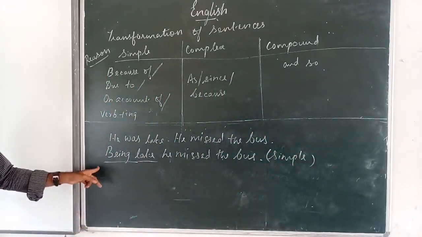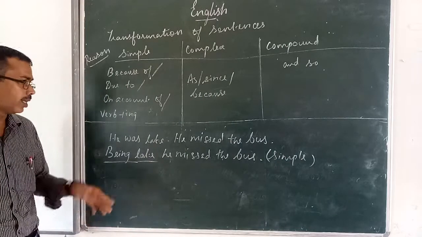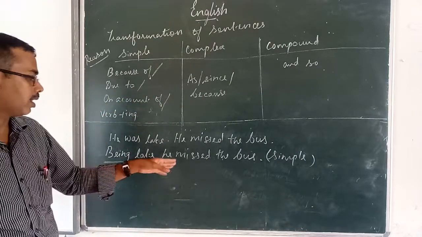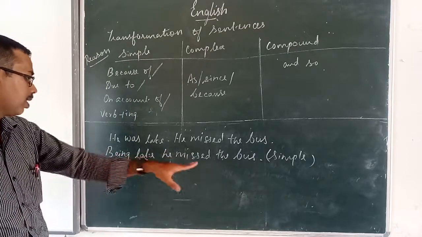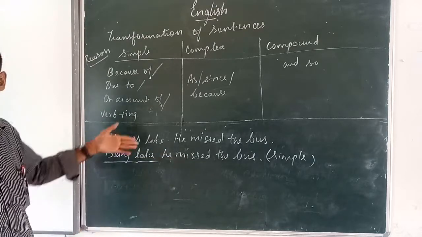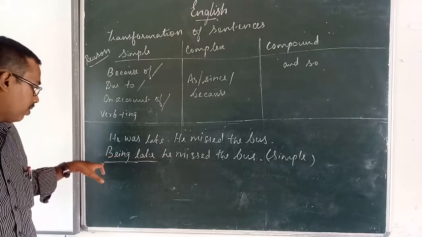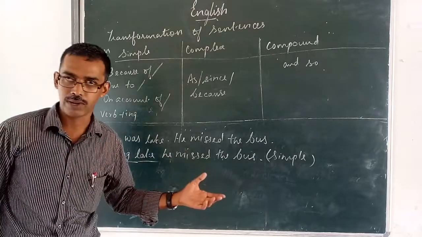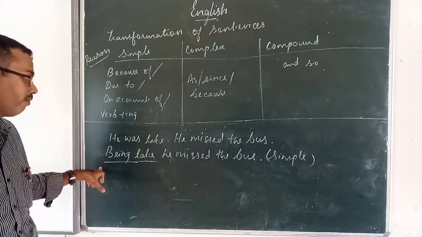When you have to change to complex sentence: As he is late, he missed the bus. Since he is late, he missed the bus. He missed the bus because he was late. In these three forms you can use. But for your understanding, or when it comes in the question paper, you have to write in only one form.